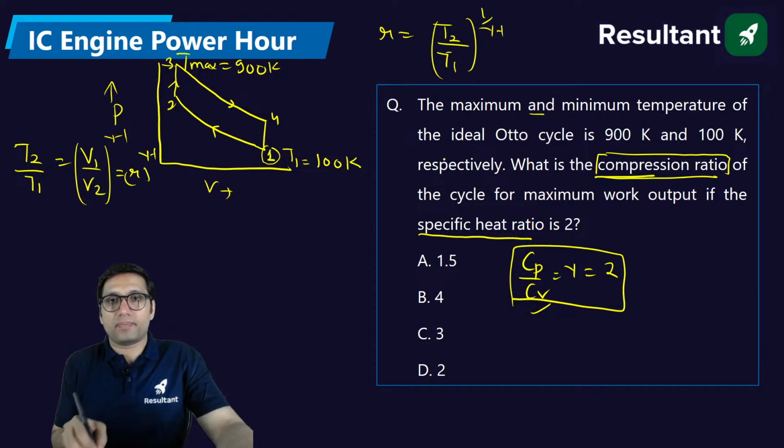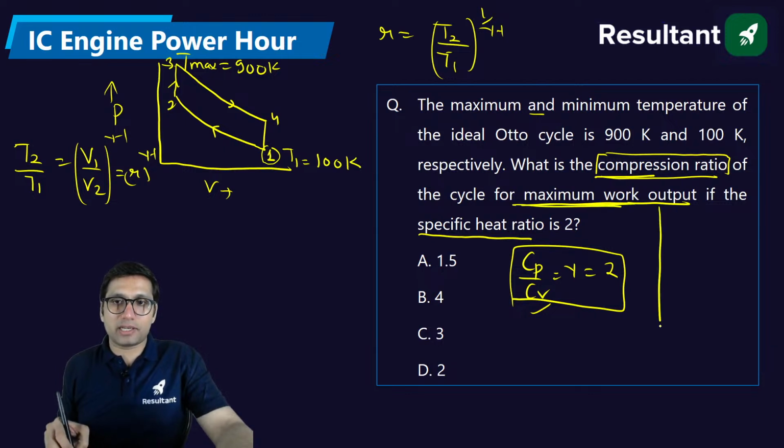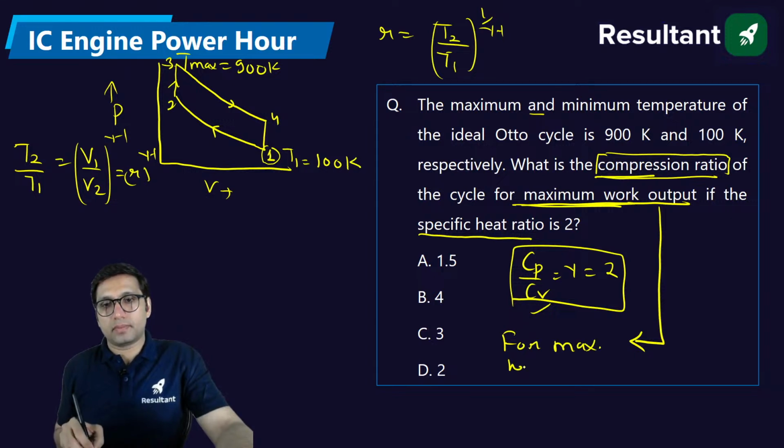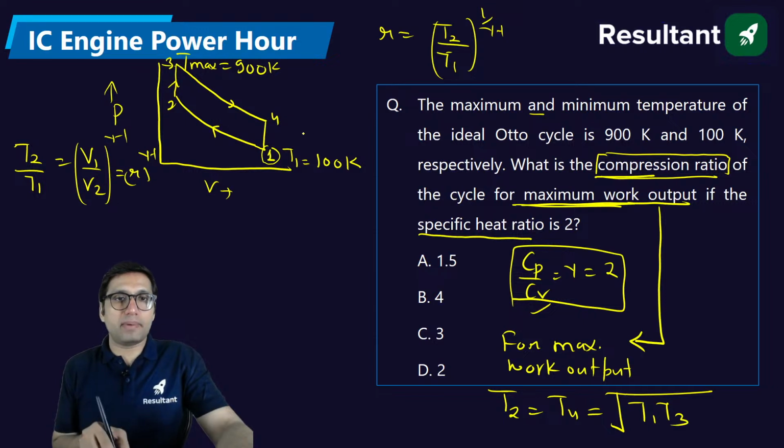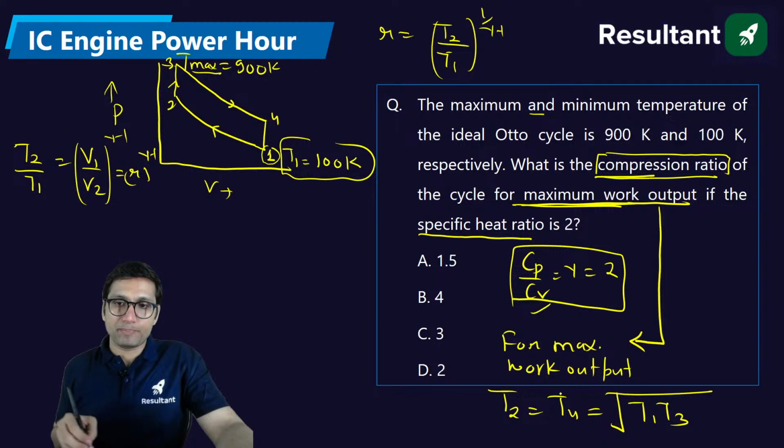But for maximum work output in the Otto cycle, this is a condition. I hope you remember this condition. Then T2 is equal to T4, which becomes the geometric mean of T1 and T3, where T1 is the minimum temperature and T3 is the maximum temperature of the Otto cycle.